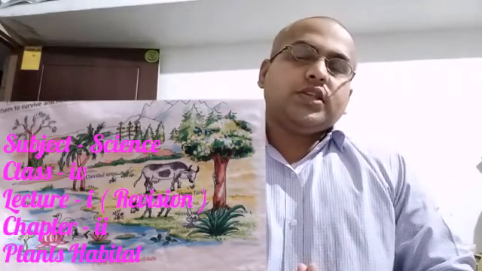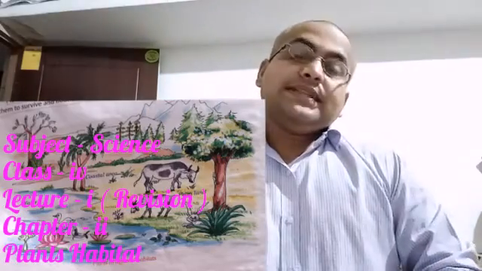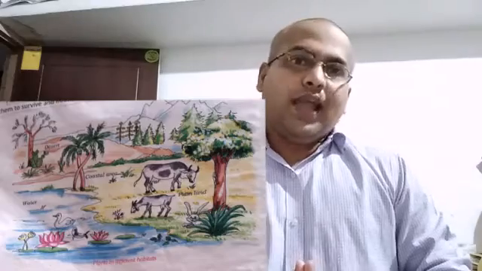Today, in this video lecture, we will discuss chapter 2, that is plant habitats. So class, we all know that plants grow in different parts of the earth, or you can say in every part of the earth. In the cold area, in the hot desert area, in the plains, in the coastal areas, in the mountain areas, inside the water also. So plants grow everywhere on this planet Earth. So let's understand the meaning of the word habitat.